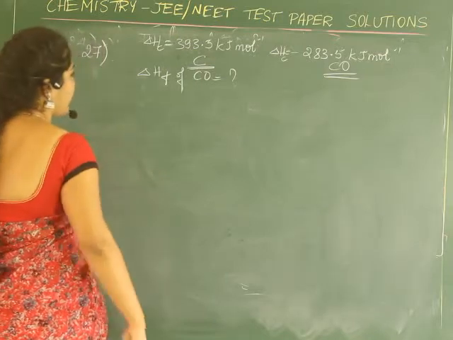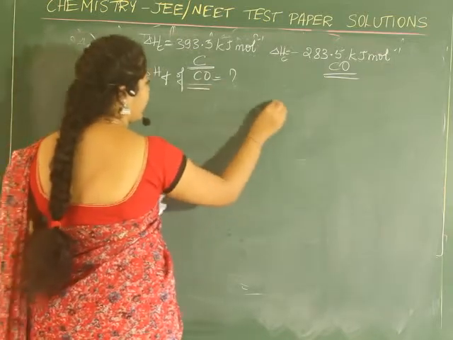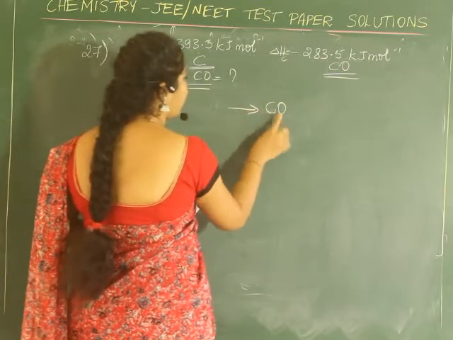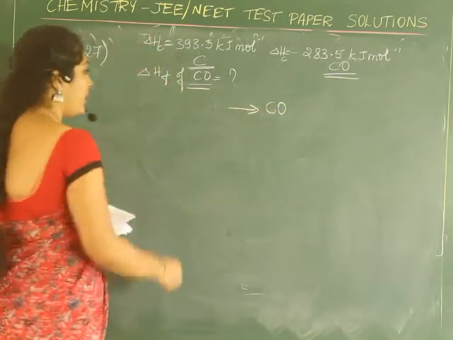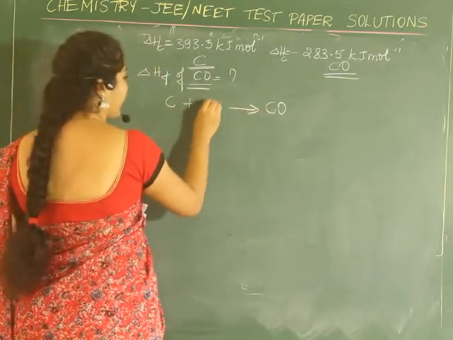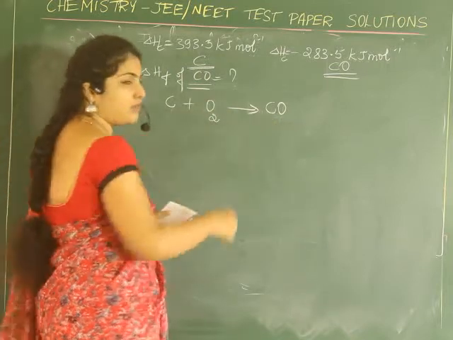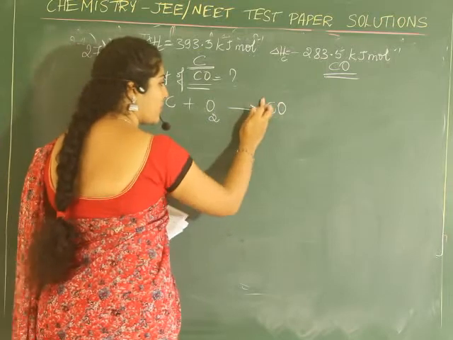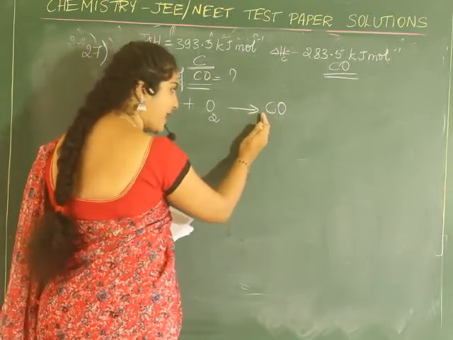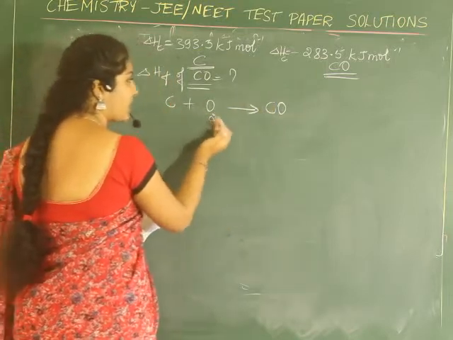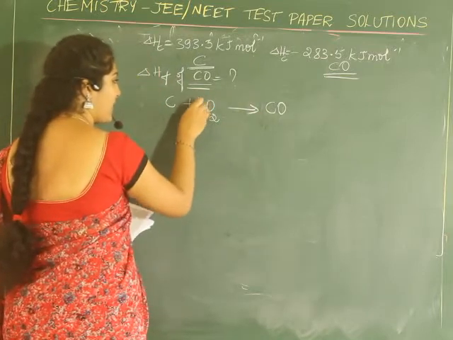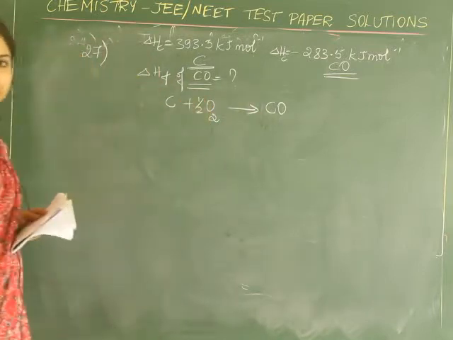Required equation is formation of carbon monoxide. Formation of carbon monoxide means 1 mole of carbon monoxide from its constituent elements. So carbon plus oxygen forms carbon monoxide. Formation, so this must be 1 itself. We cannot balance this. So carbon is 1, oxygen is 2, but here it is 1. So 1/2 fraction of it we will take.